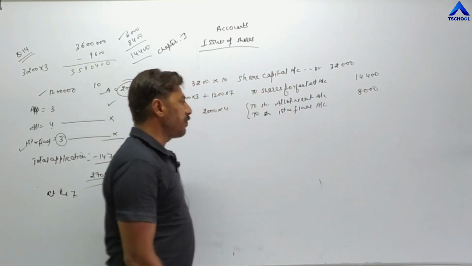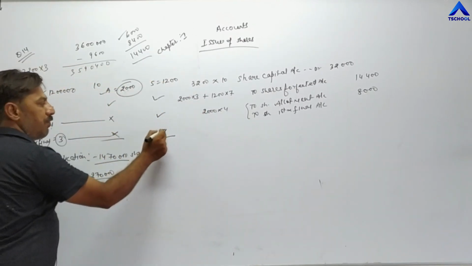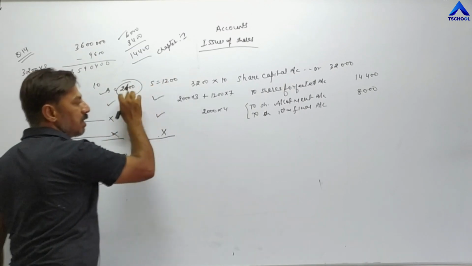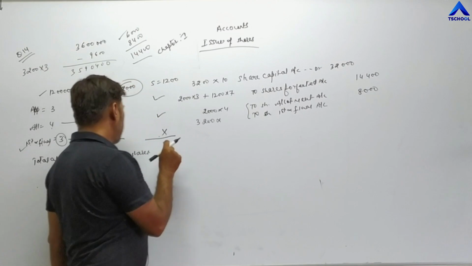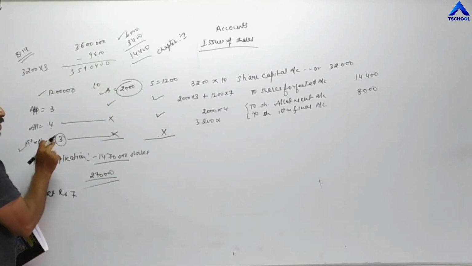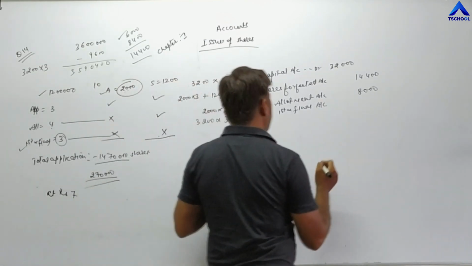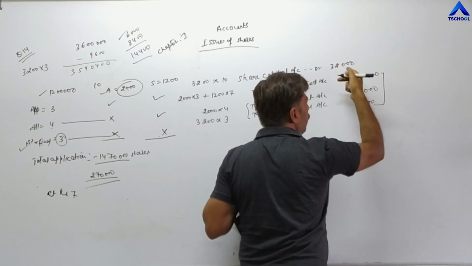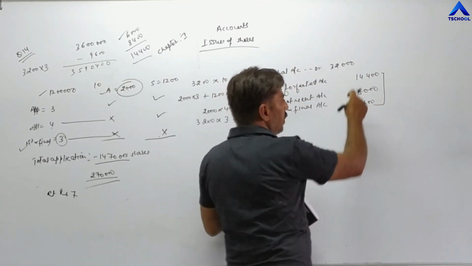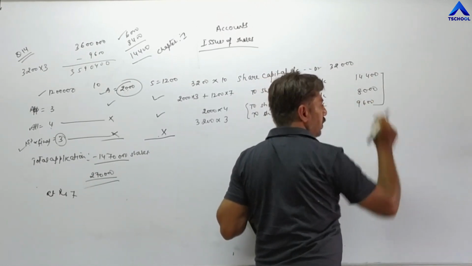Now, who has not paid first and final call? Both the shareholders have not paid first and final call. Means total it becomes 3,200 shares, and both shareholders have not paid 3 rupees. First and final value is 3. 3,200 into 3 becomes 9,600. And total of this becomes equal to 32,000. 14 plus 8, 22, 22 plus 9, 31, and 600 plus 400, 32,000.